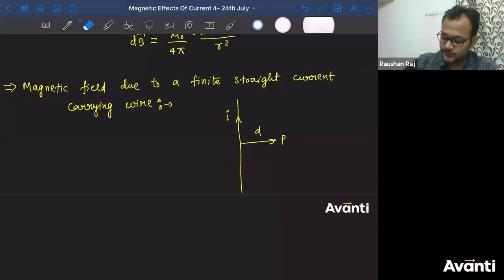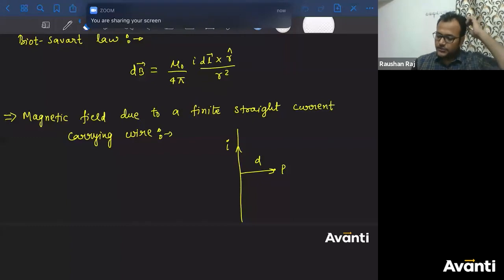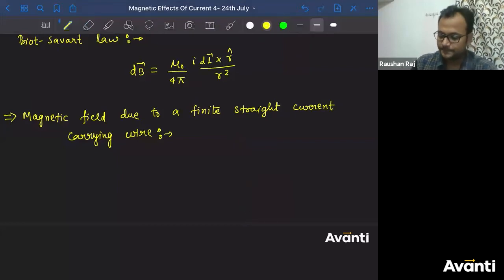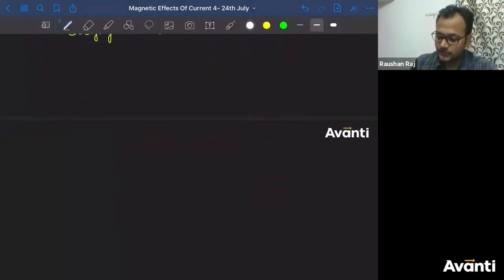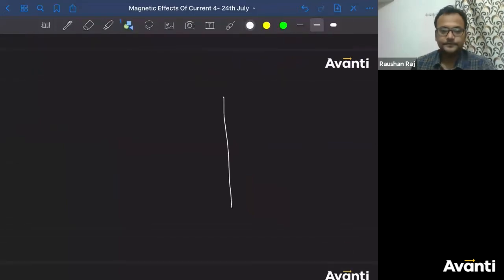But before going to this part, let us find out what will be the magnetic field if the wire is... Okay, yeah, ठीक है. So let us first talk about if the wire is finite one, not the infinite or not the long one. कैसे करेंगे देख लो ध्यान से. I'll use Biot-Savart's law. As I've told you, I'm going to use Biot-Savart's law. So let me draw a finite wire.